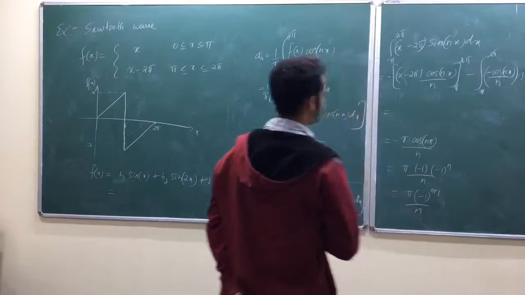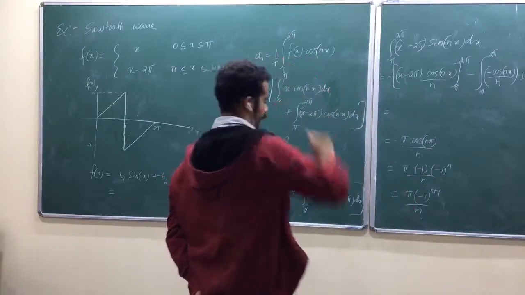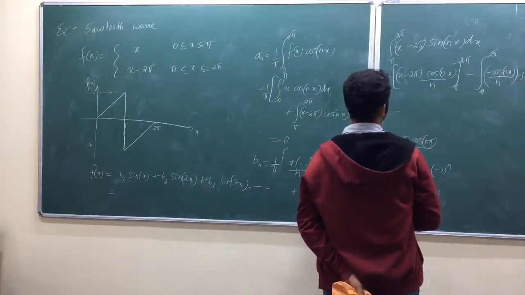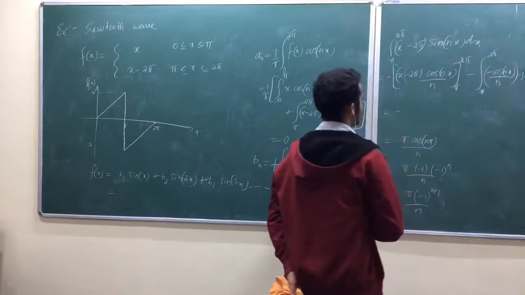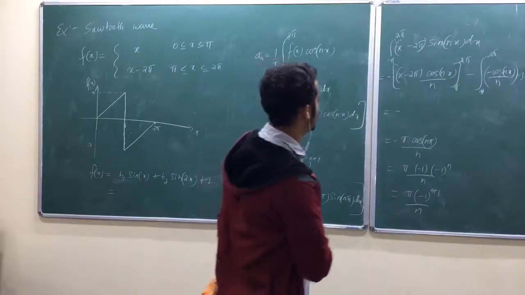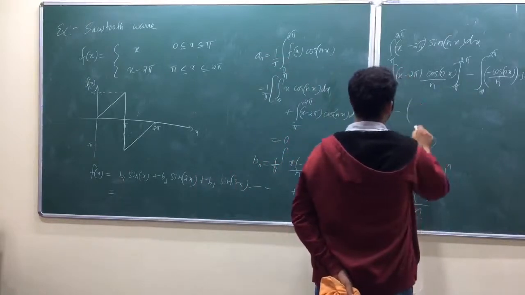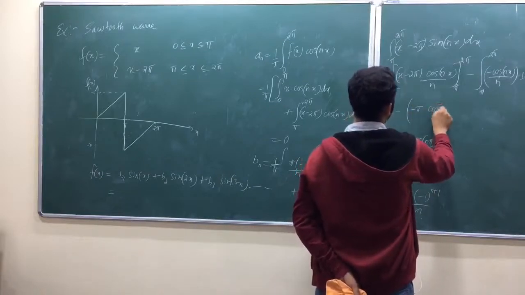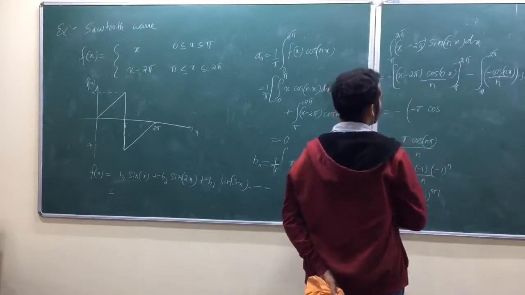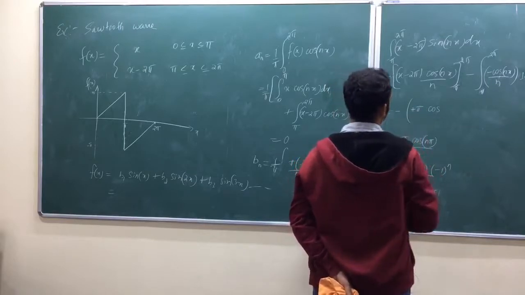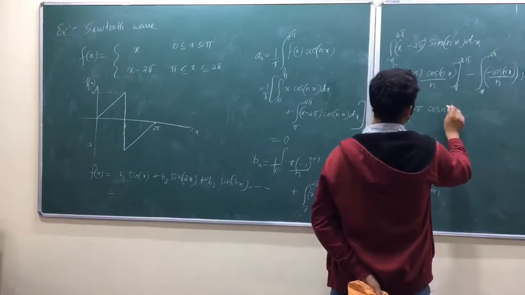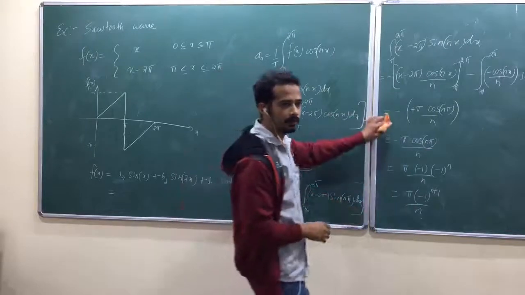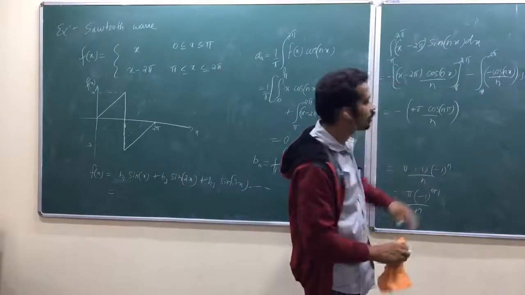Upper limit it is 0, lower limit minus of minus pi minus 2 pi, one more negative sign, upper limit minus lower limit, cos n pi whole divided by n. Yeah, exactly same as earlier, am I right? Same as earlier, but you make the mistake while substituting, okay.